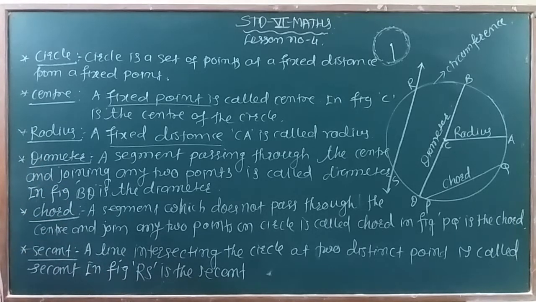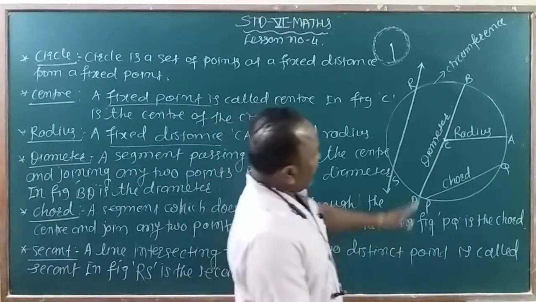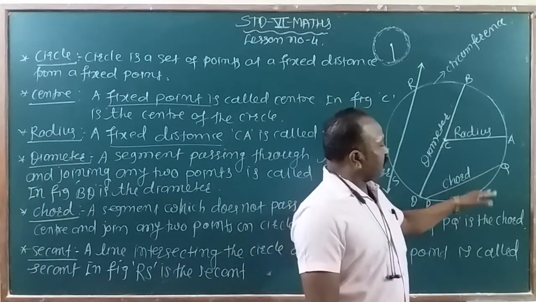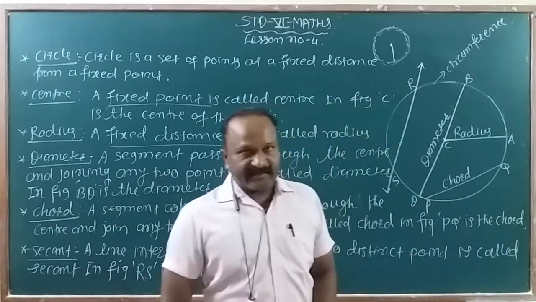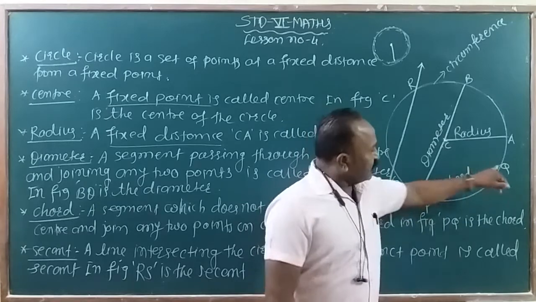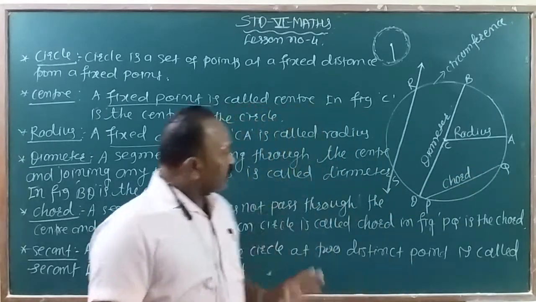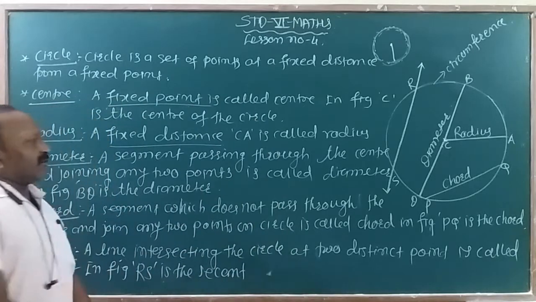Now chord: a segment which does not pass through the center. A line segment which does not pass through the center but joins any two points of the circle is called a chord. So all the definitions you have to study very carefully.